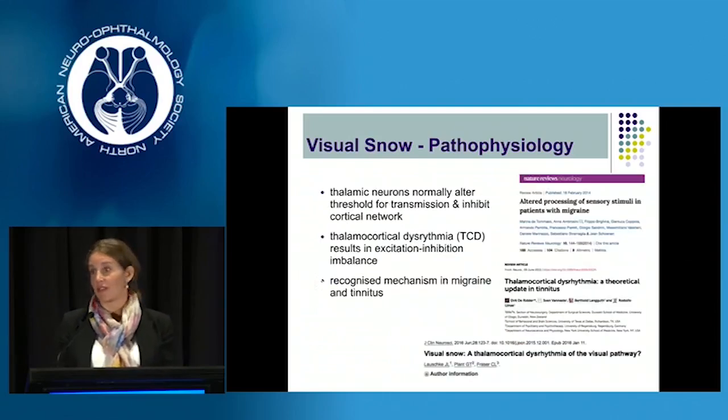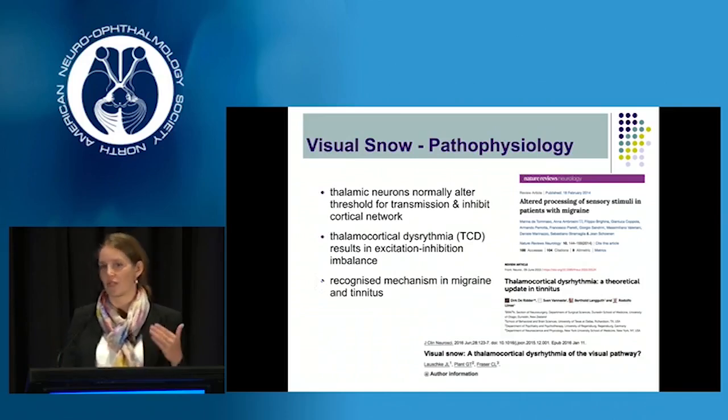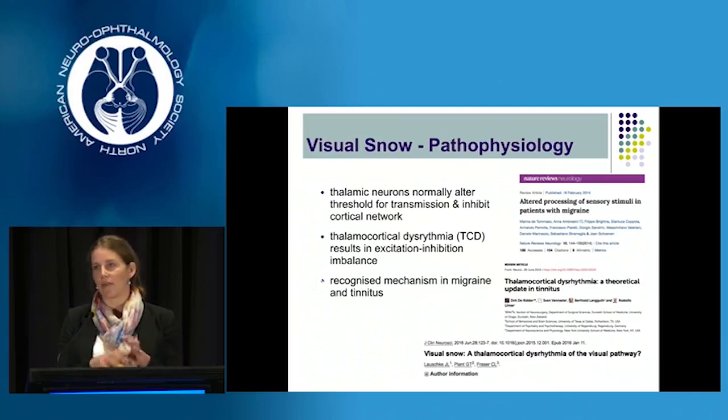We've previously hypothesized that visual snow is the result of a thalamocortical dysrhythmia. We know that thalamic neurons generally alter the threshold for sensory detection through a mechanism of inhibition.